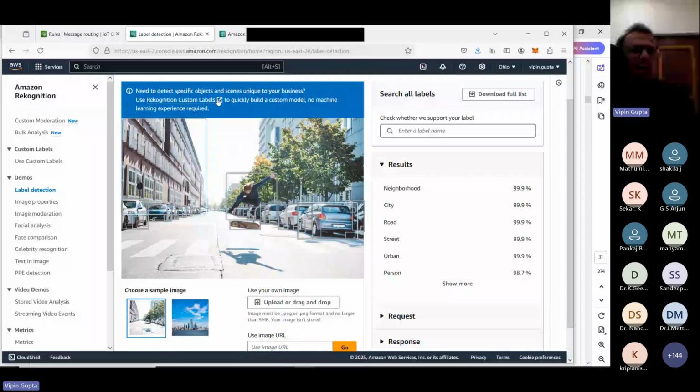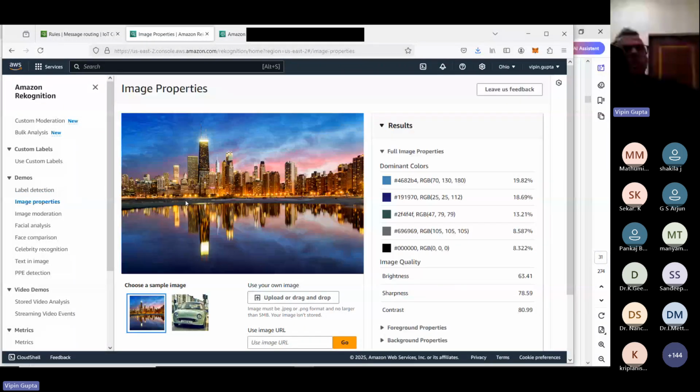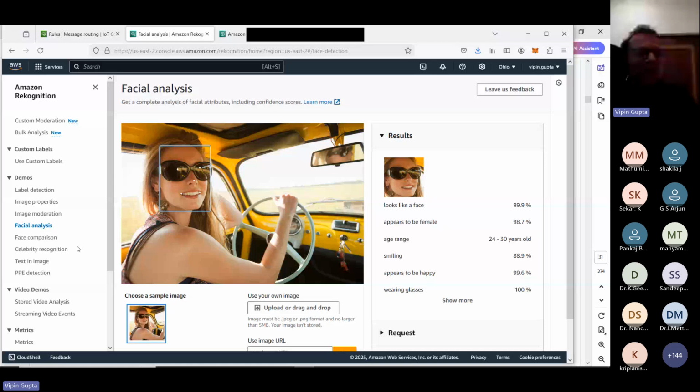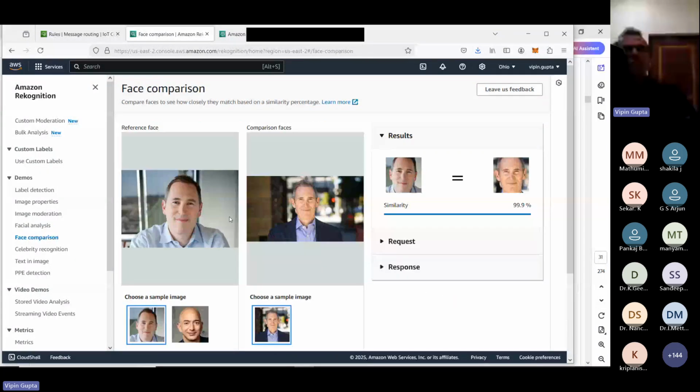That means we have got certain images there. If cameras are there and they are capturing those photographs, we can analyze whether these are matching with the criminals or not. So certain services are there, and this facial analysis is there. Then we have got face comparison. This service can be used. Those cameras will capture that image, and if they have got a database of bad elements available with them, then they can analyze that type of thing.